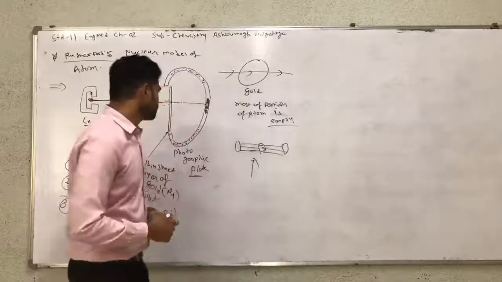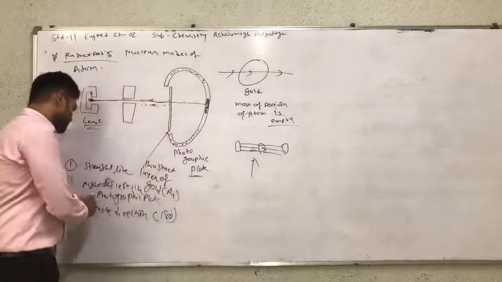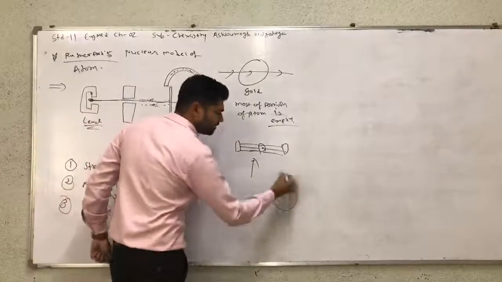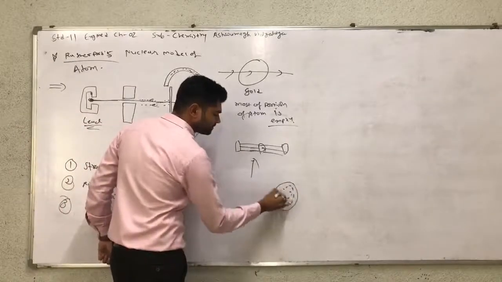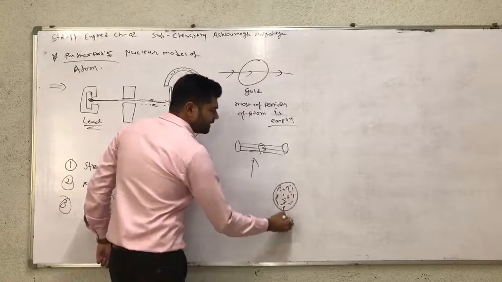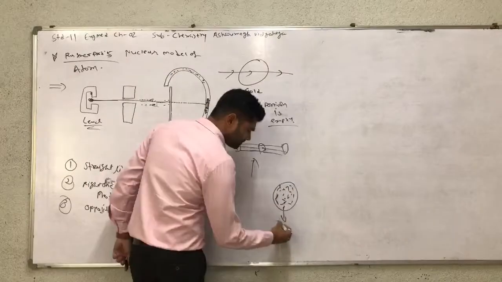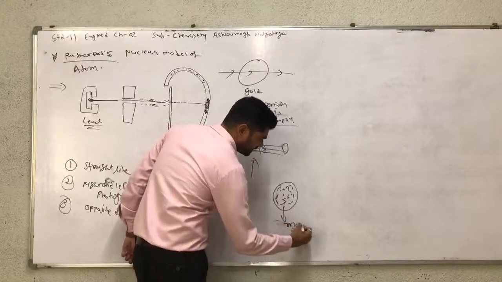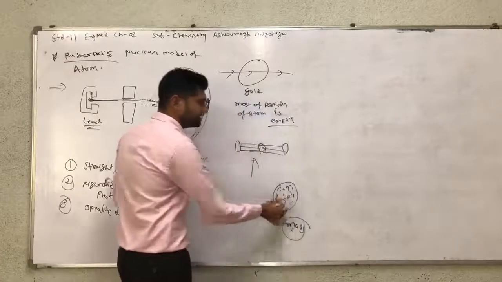Now the second point: the rays reflected right and left. It means the atom contains a very high mass in the nucleus.